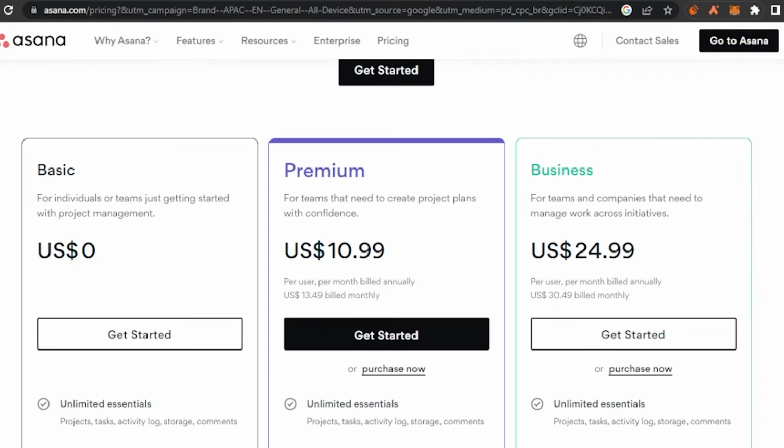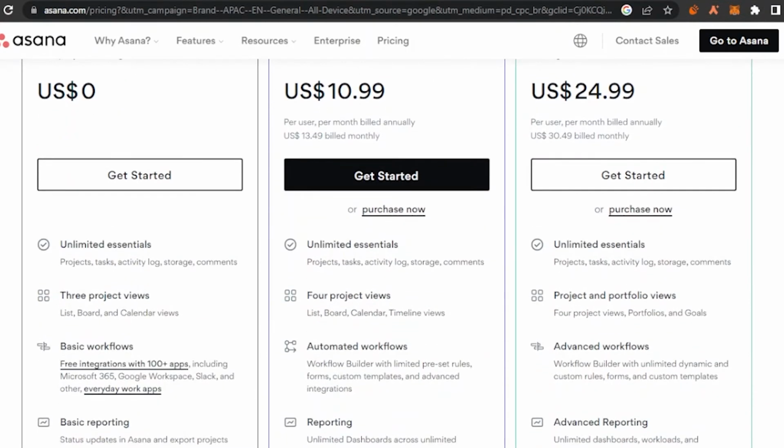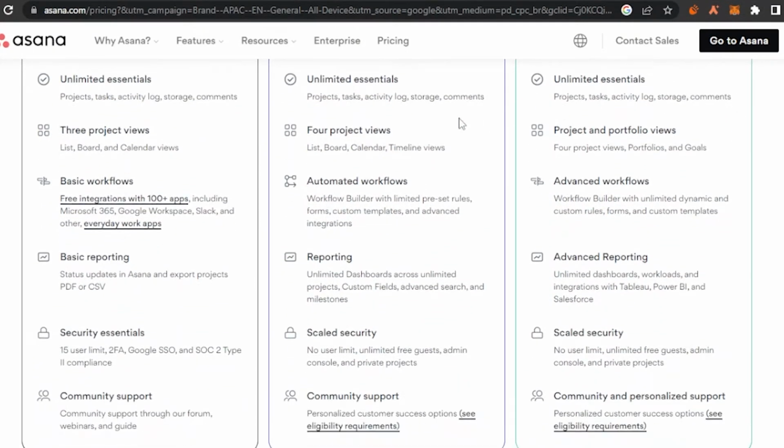And if you go on to Asana, here you can see they have this basic which is for $0. They have unlimited essentials, projects, tasks, activity log, storage, comments, which is really good. They have 3 project views as well. The basic workflows, free integration with 100 plus apps including Microsoft and everything. Basic reporting is status updates in Asana, export projects. Security essentials, 15 user limit, 2FA, Google SSO, and SOC 2 compliance. Then you have your community support as well.